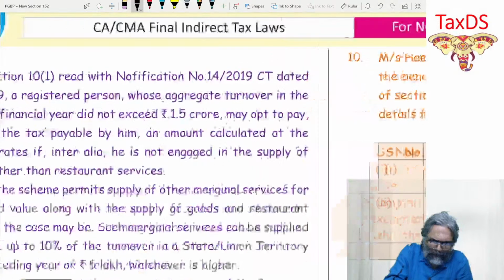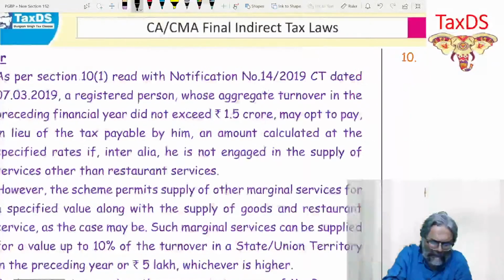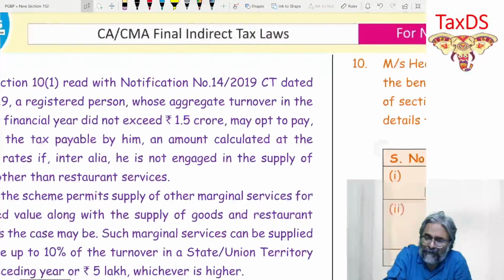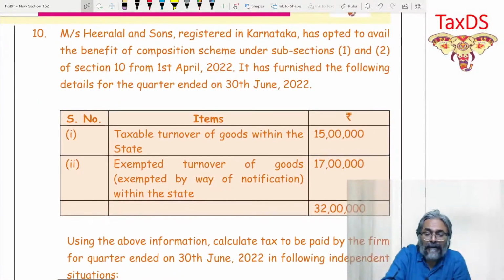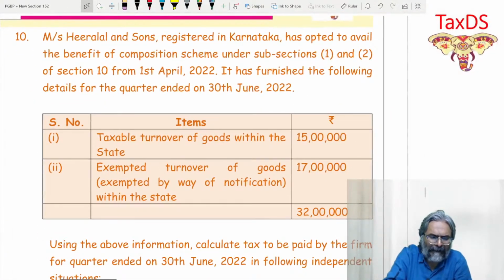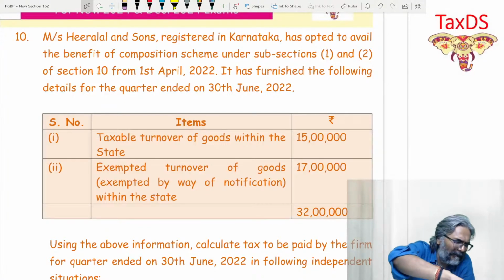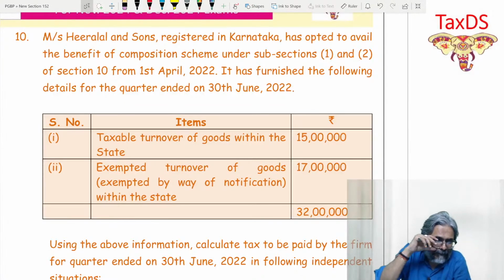So I hope that these are simple questions, students, but since there were a lot of requests to discuss these questions on composition scheme, because many students think this topic is quite tricky, I thought just to quickly run through it and close it with all of you. Question number 10, students, now.